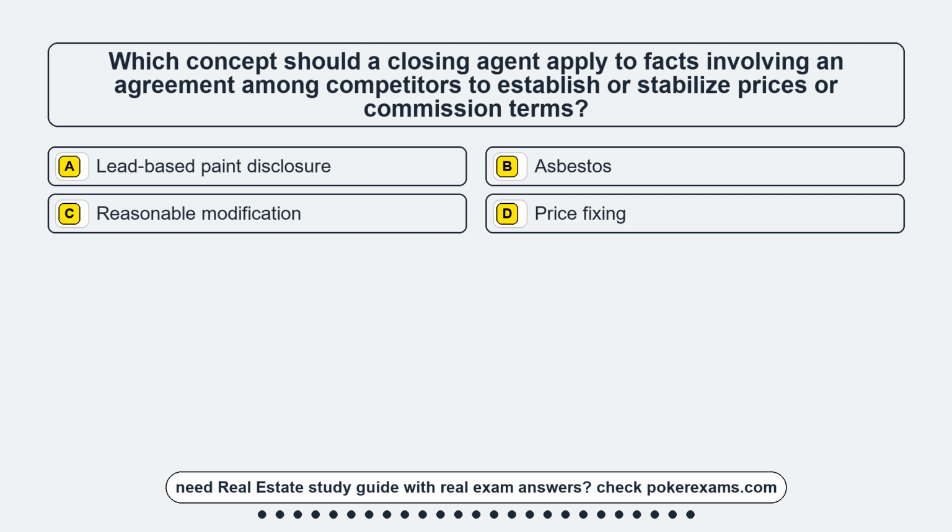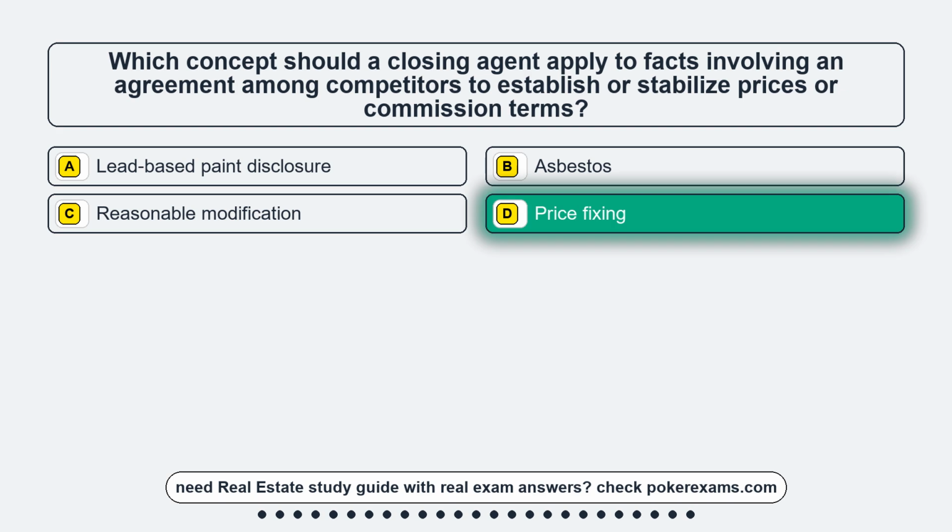Question 23. Which concept should a closing agent apply to facts involving an agreement among competitors to establish or stabilize prices or commission terms? Option A, lead-based paint disclosure. Option B, asbestos. Option C, reasonable modification. Option D, price fixing. The correct answer is option D, price fixing.